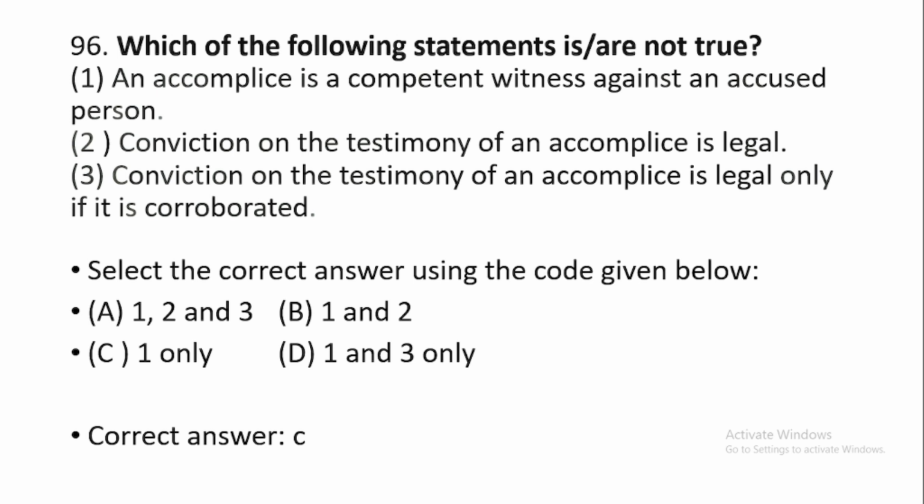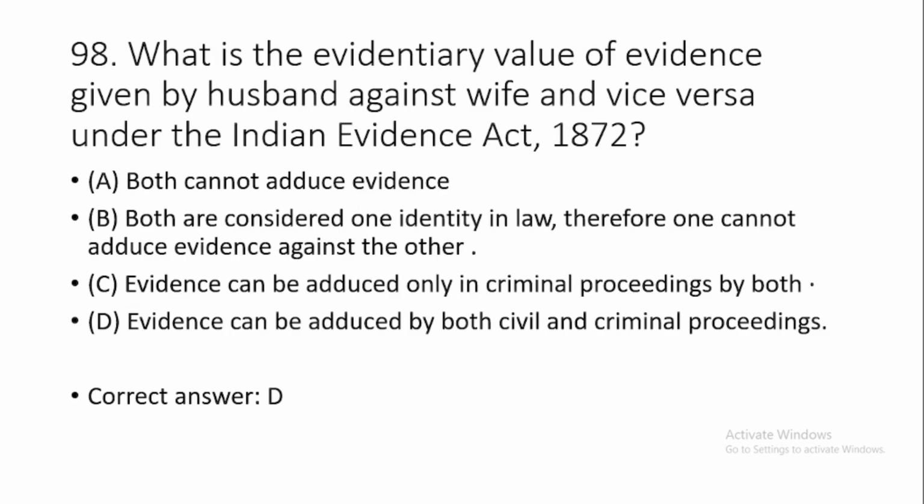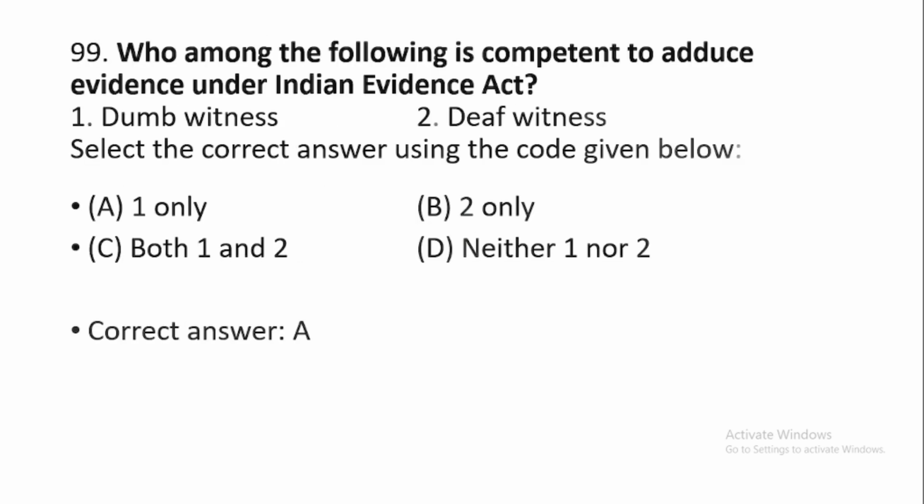Then question number 97. Which one of the following statements is not true? Option number B. The professional communication between an advocate and his client can be disclosed before the court without the consent of the client. This is not true. Then question number 98. What is the evidentiary value of evidence given by husband against wife and vice versa under the Indian Evidence Act 1872? This is option number D. Evidence can be adduced by both in civil and criminal proceedings.